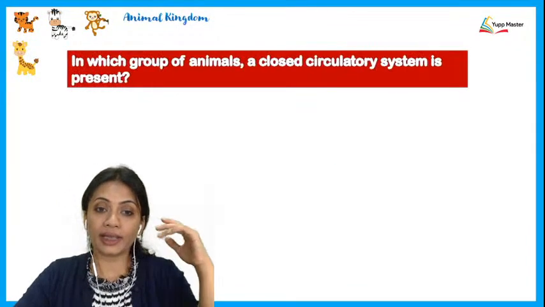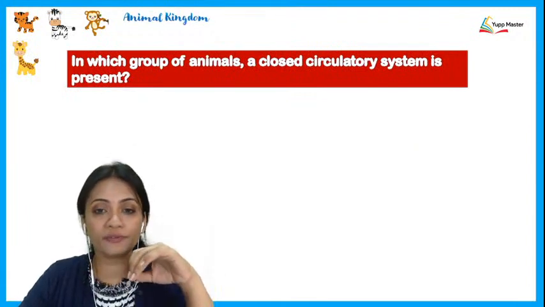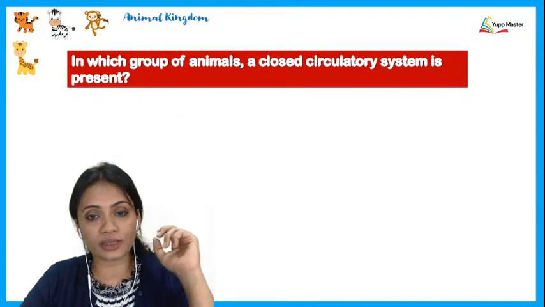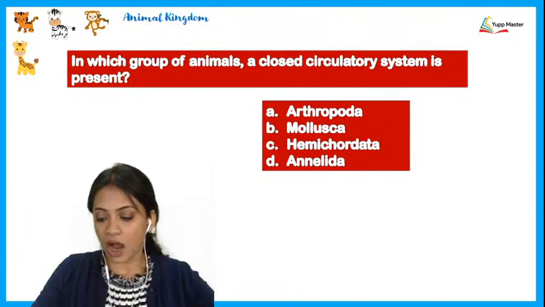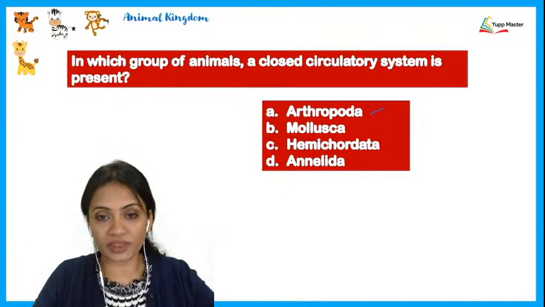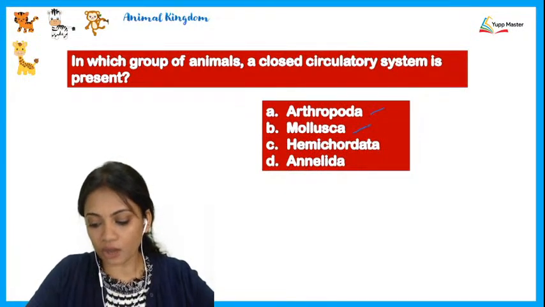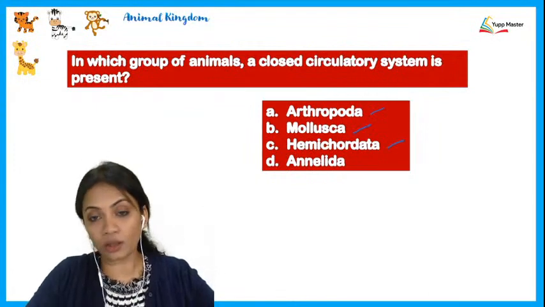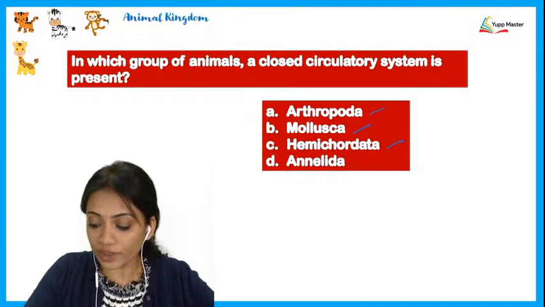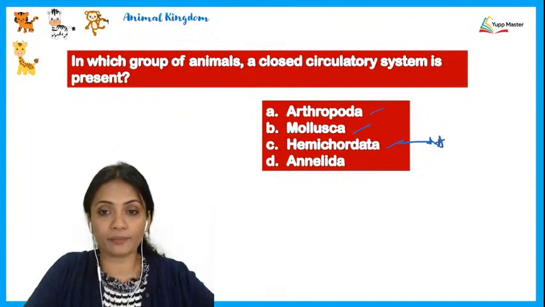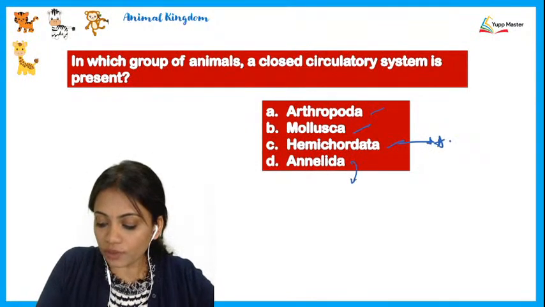Alright. Next question, in which group of animals a closed circulatory system is present? So look from here. Arthropoda means it is an open circulatory system. Mollusca also being open, and Hemichordata also being open circulatory system, which we are going to be covering today. Alright. Talking about the closed one, it is Annelids.